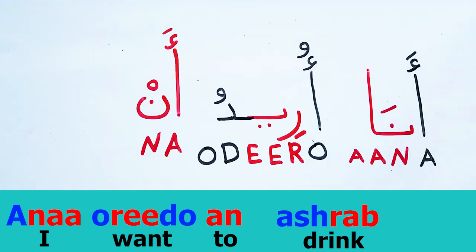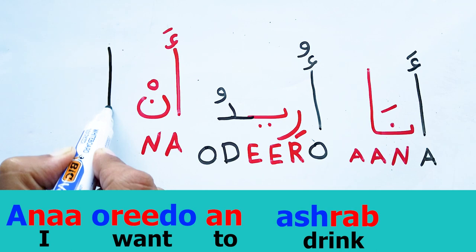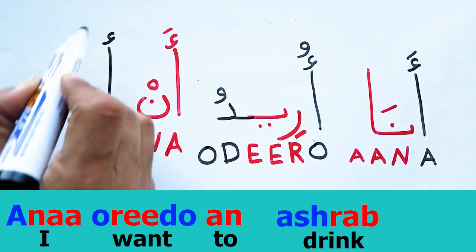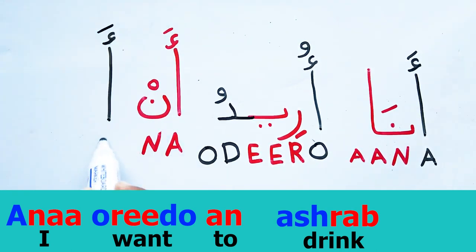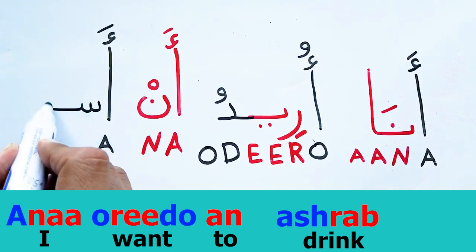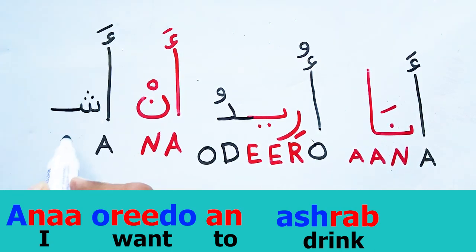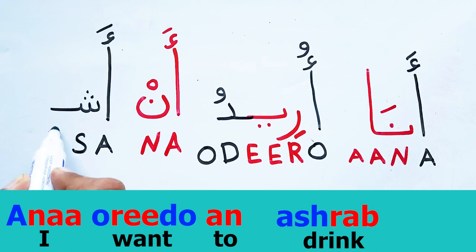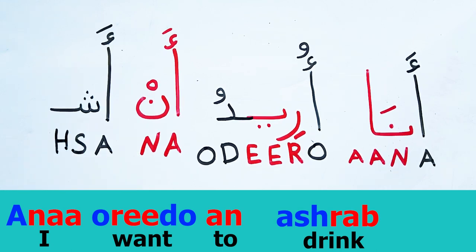أشرب. Drink. I want to drink. Again, the same sound of A. I'm gonna write it for the fourth time. Ash. The sound of SH. I have this letter here. So I'm gonna write it S and H after. Don't forget, I'm writing English from the right to the left.